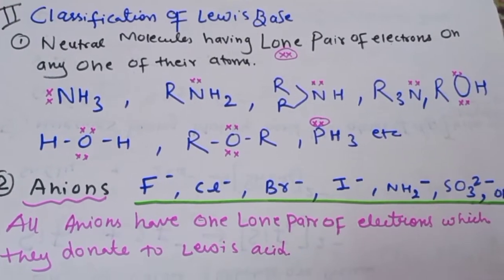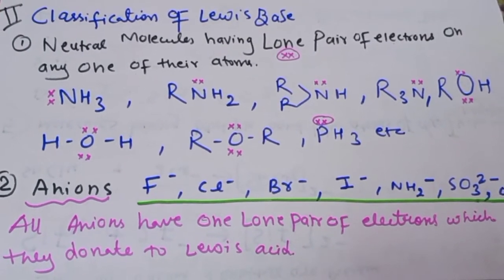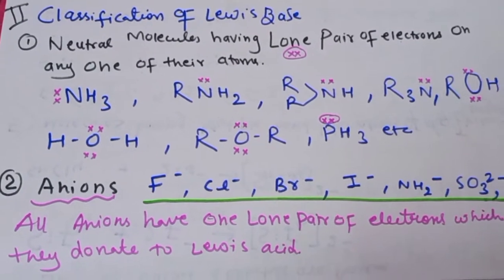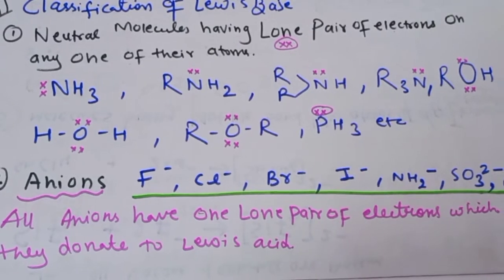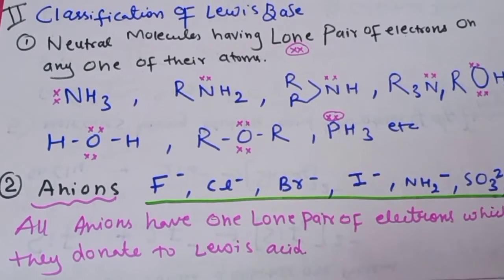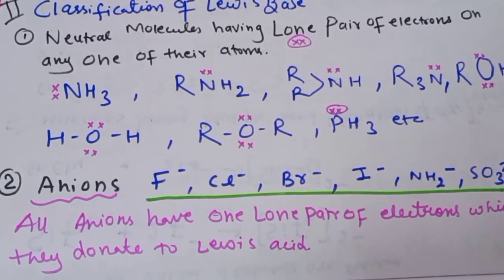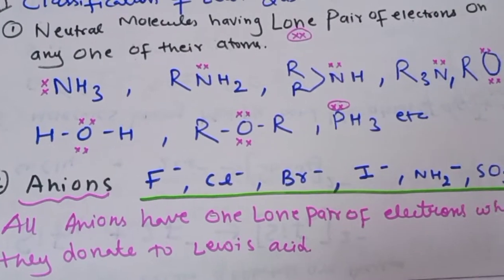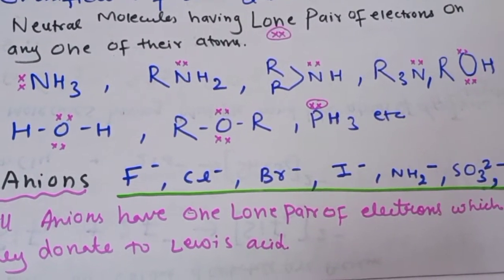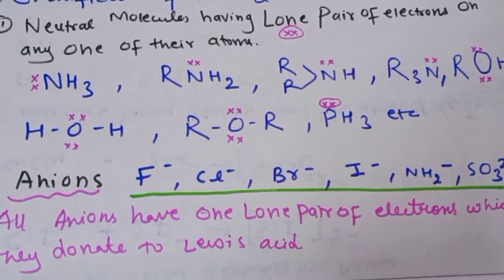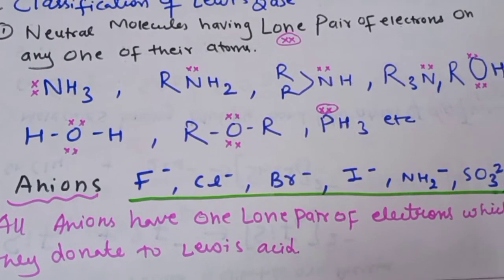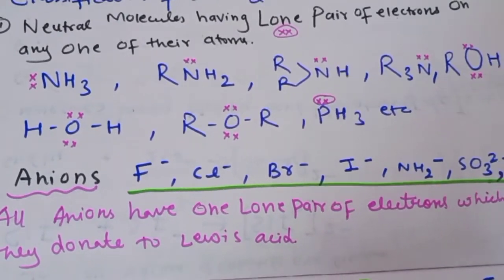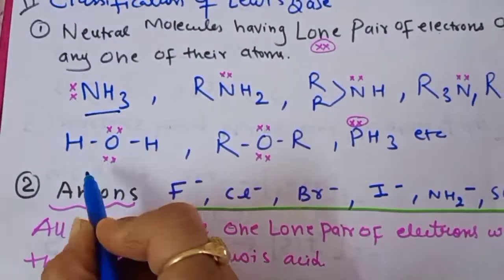Now let us see the classification of the Lewis base. So they are also classified into 4 categories. First is the neutral molecules having lone pairs of electrons. So molecules like water, ammonia, all the types of amines, that is primary amine, secondary amine, tertiary amine, alcohol, PH3, ethers, all these neutral molecules which have lone pairs of electrons behave as a Lewis base.